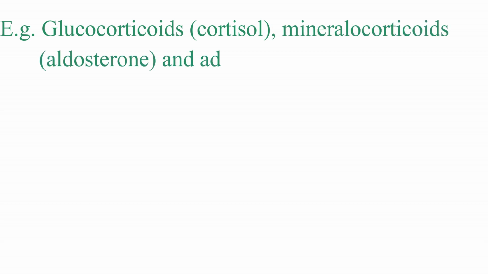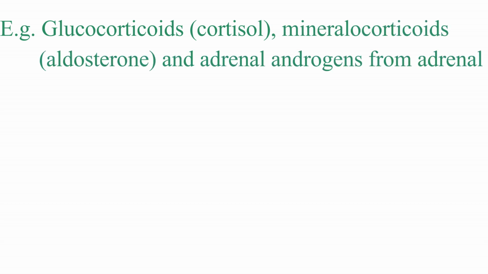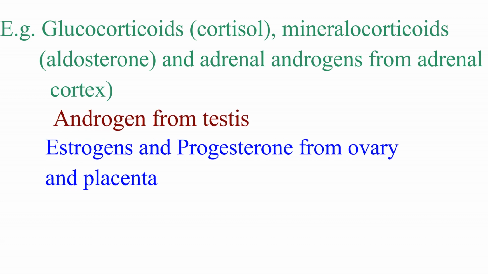final hormone. Examples of the steroid hormones include the glucocorticoids, mineralocorticoids and adrenal androgens from the adrenal cortex, androgens from testes, estrogen and progesterone from the ovary as well as the placenta.